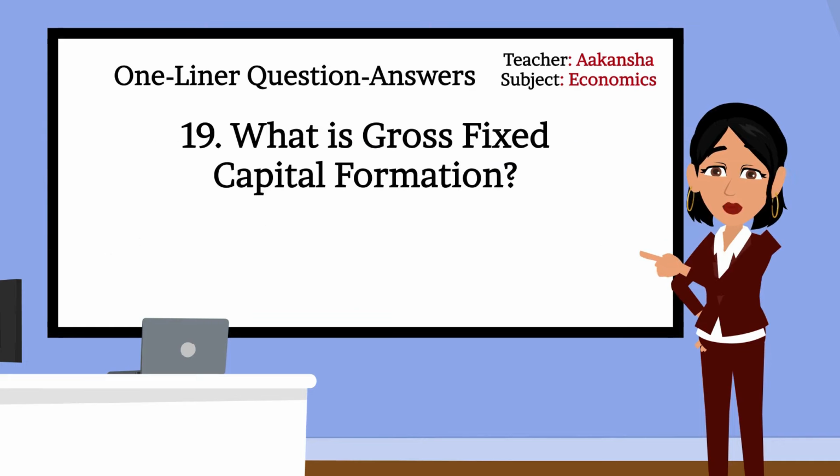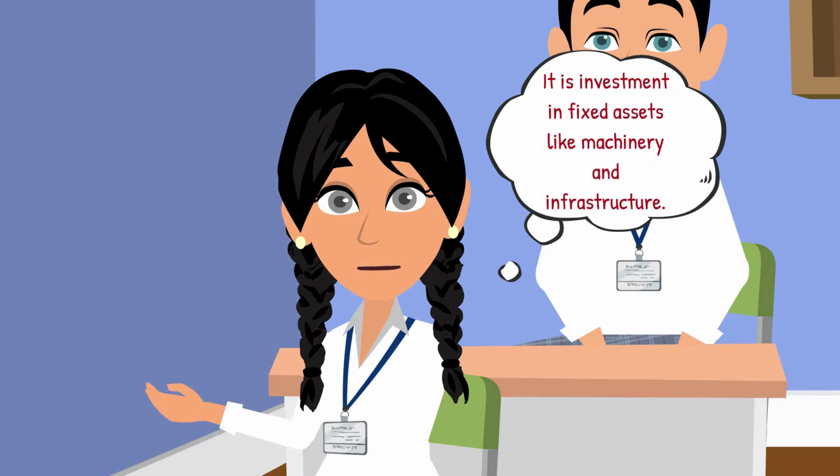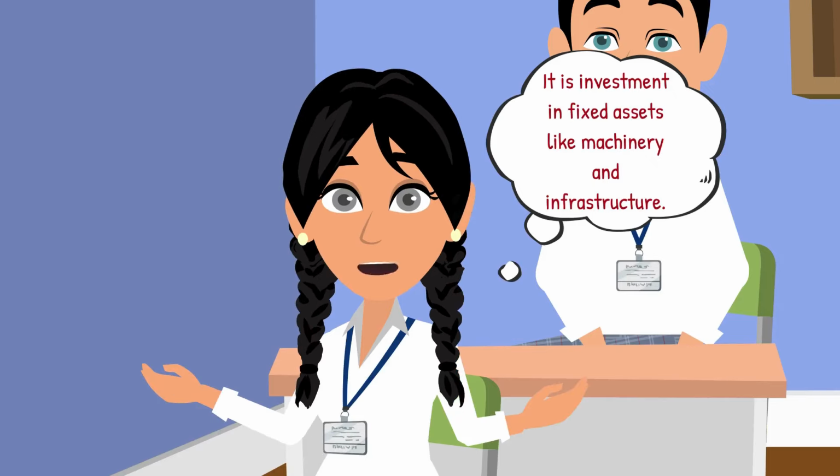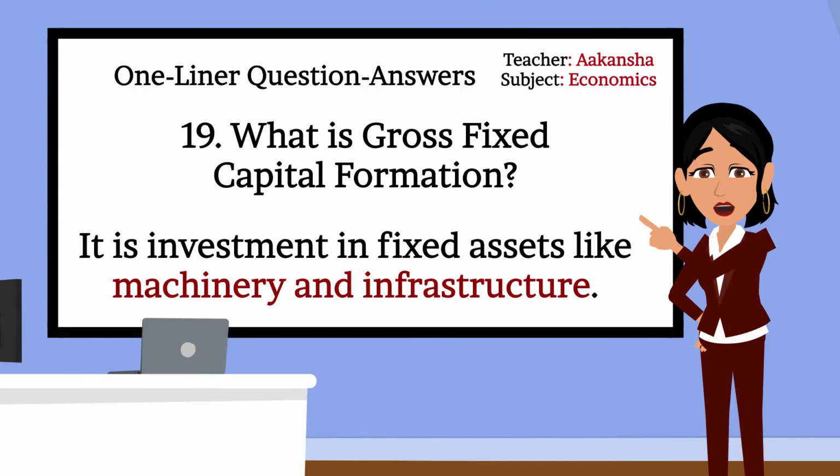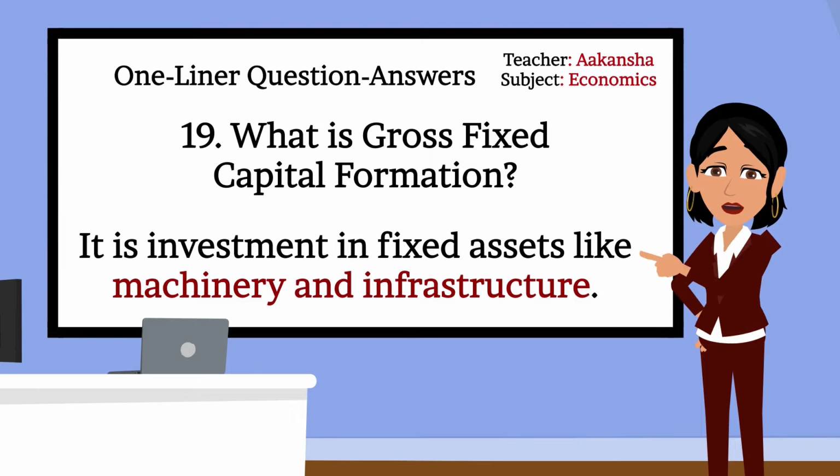19. What is gross fixed capital formation? Gross fixed capital formation is investment in fixed assets like machinery and infrastructure. That's correct, Mahi. Gross fixed capital formation is investment in fixed assets like machinery and infrastructure. Can you explain it a bit?